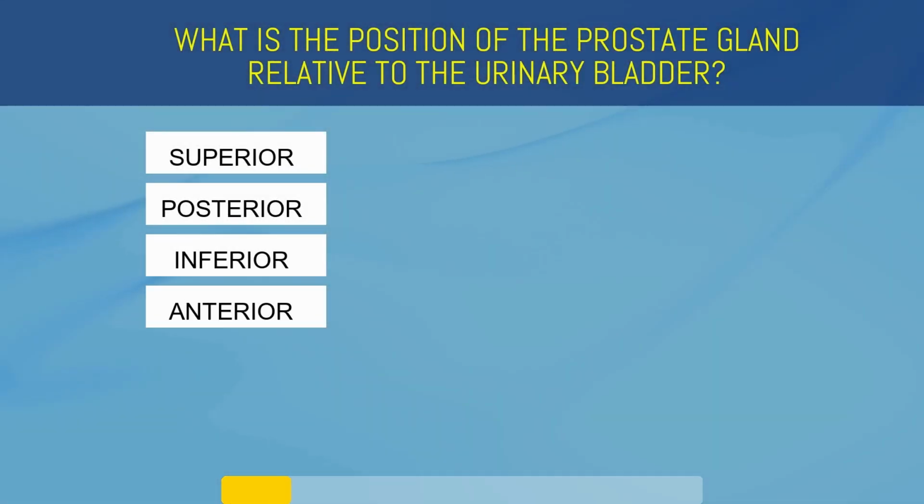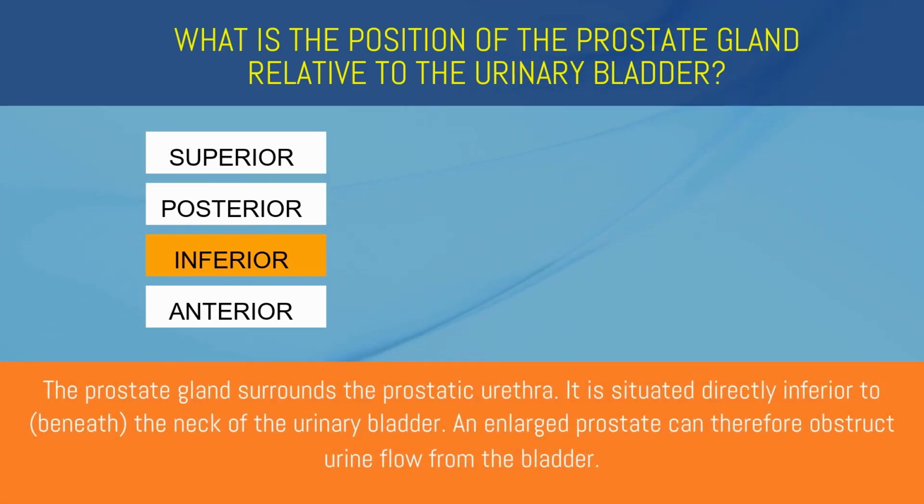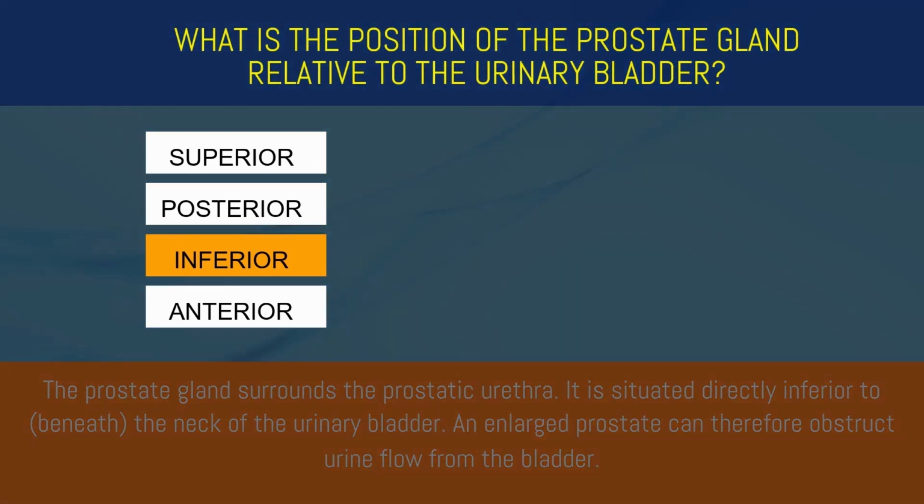What is the position of the prostate gland relative to the urinary bladder? Superior, posterior, inferior, or anterior? Inferior. The prostate gland surrounds the prostatic urethra. It is situated directly inferior to the neck of the urinary bladder. An enlarged prostate can therefore obstruct urine flow from the bladder.